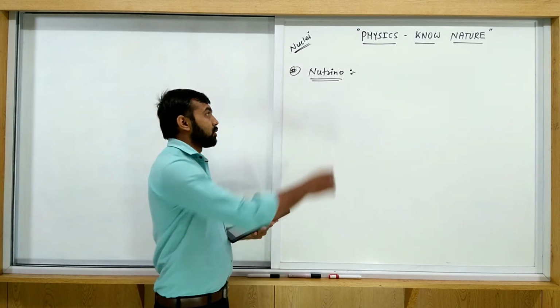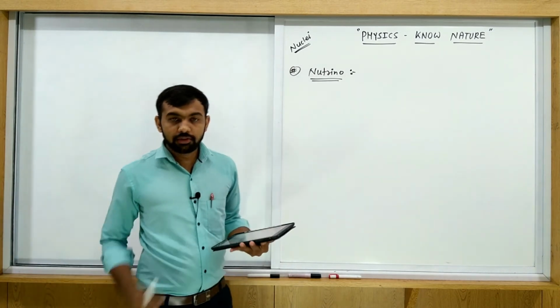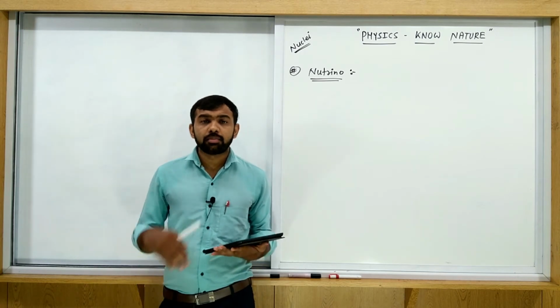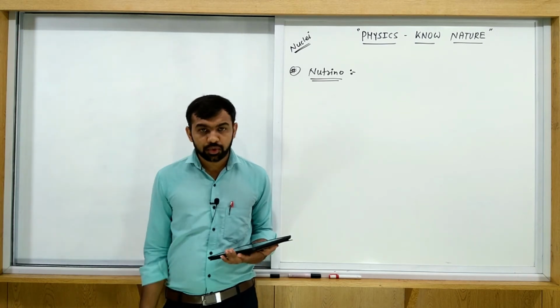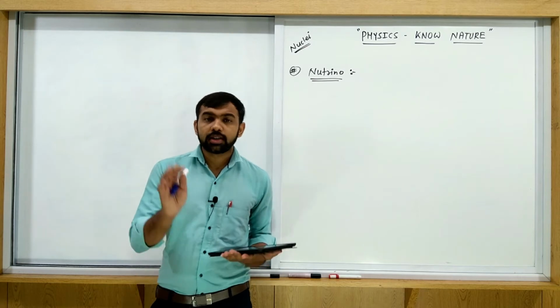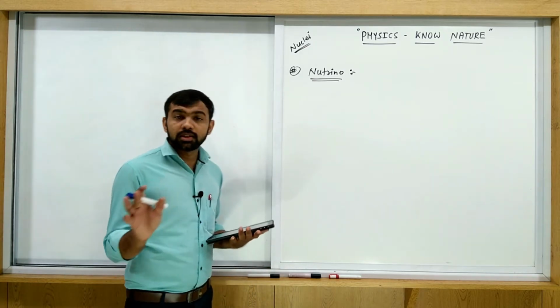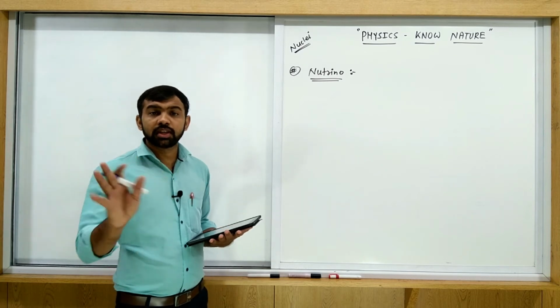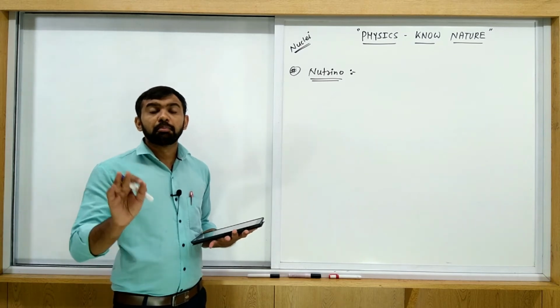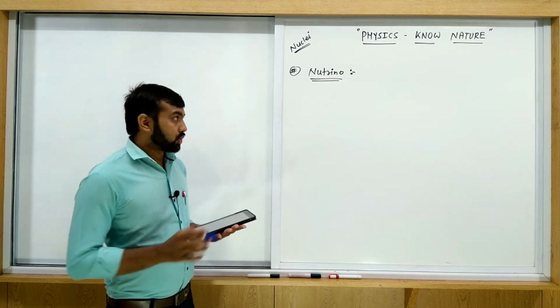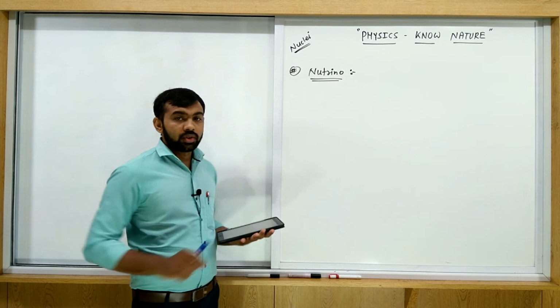Okay, let us discuss the neutrino. In beta decay, neutrino and antineutrino particles are produced. First of all, what is this neutrino? First we discuss this. As per Pauli's hypothesis, a neutrino is a type of particle which balances the energy and momentum in the reaction. Okay, so write down the definition of neutrino.